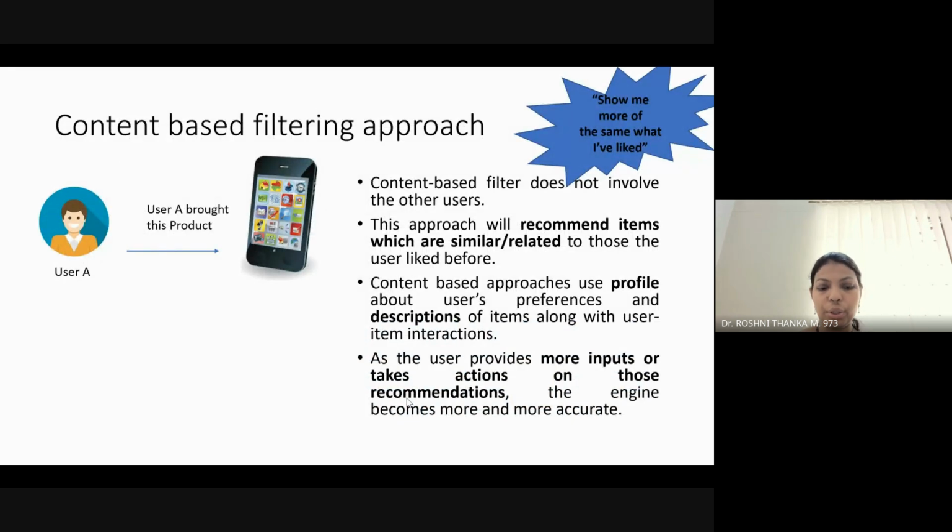As I have told you, the recommendation system is of three types. What are they? Content-based filtering approach, collaborative filtering approach, and hybrid filtering approach. So what happens in the content-based filtering approach? In the content-based approach, we will not involve the other users here.